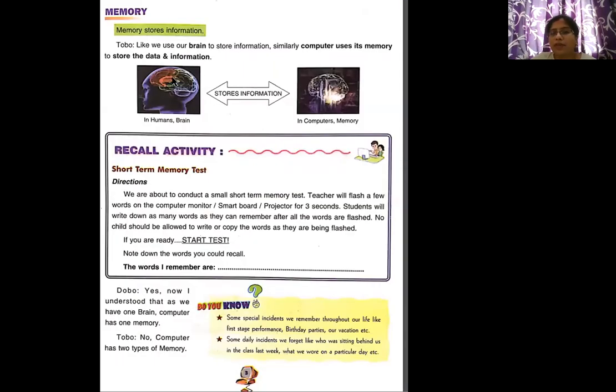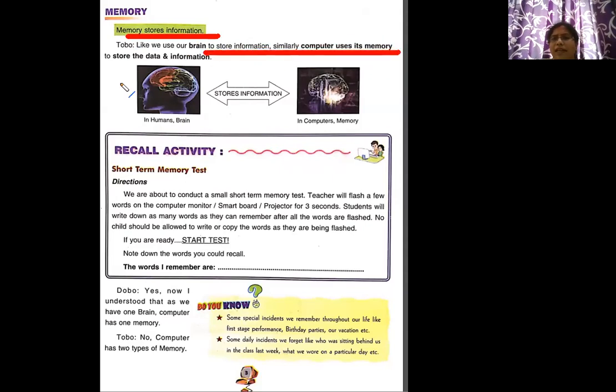Now let's think about the memory one. Memory stores information. Yes, our brain is also having memory. We all say our memory is very good. So that way, memory stores information. Like we use our brain to store information, similarly, a computer uses its memory to store the data and information.